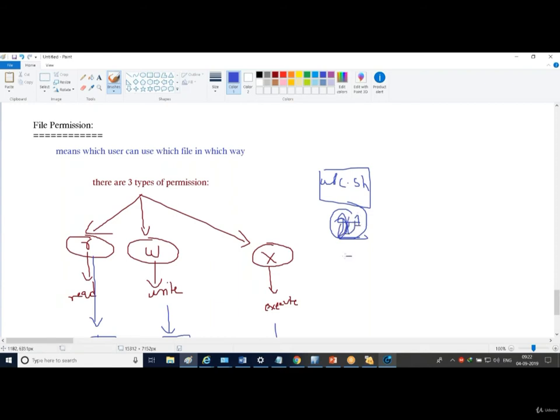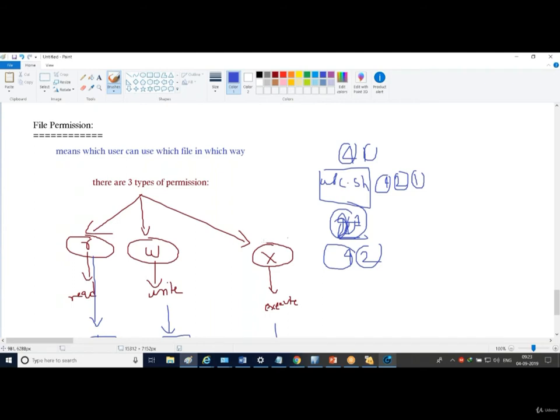If I write 4 2, what is meant by that? This file you can read also, you can write also. If I write 4 1, you can read and execute this file. If I write 4 2 1, what is the conclusion? You can read the file, you can write this file, and you can execute it as well. So these are the three things people actually use.